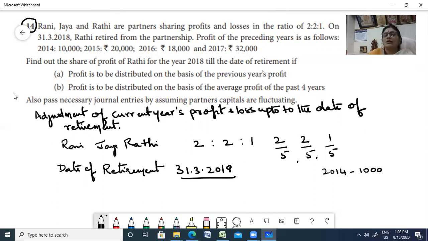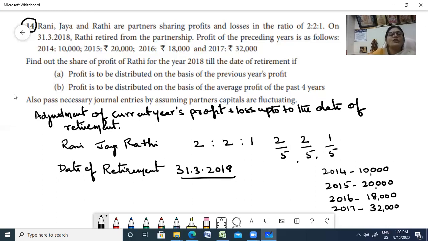In 2015, 20,000. In 2016, 18,000. In 2017, 32,000. Now find out the share of profit of Rati for the year 2018 till the date of retirement.